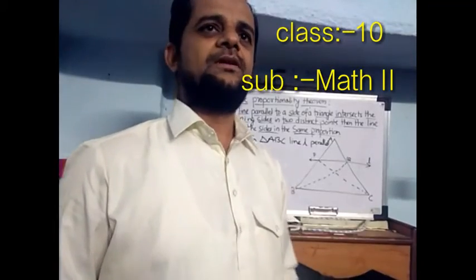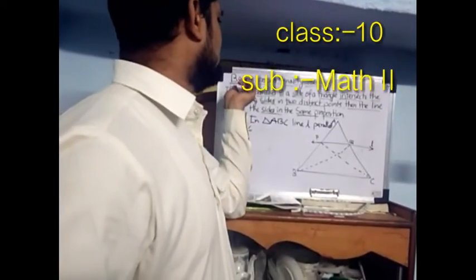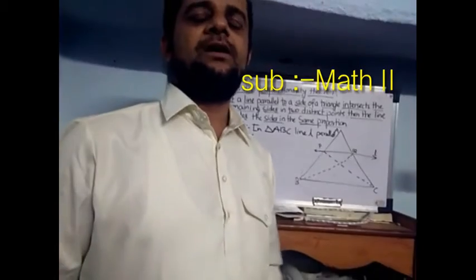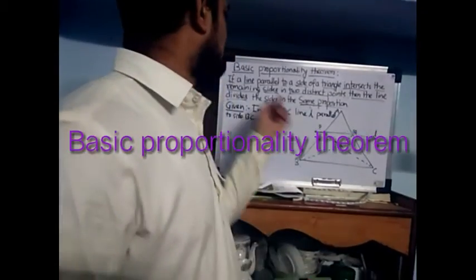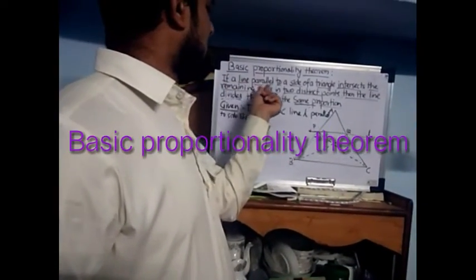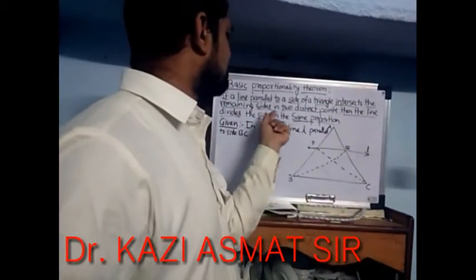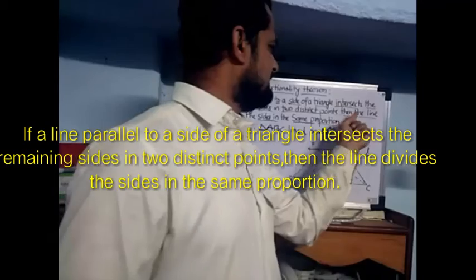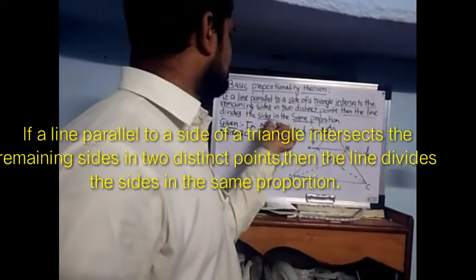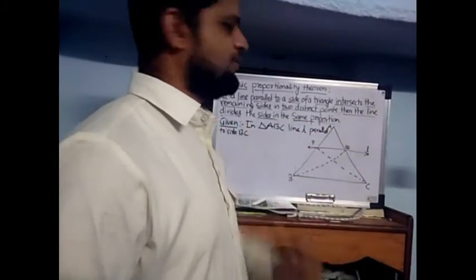Hello everybody. Today we will be learning the basic proportionality theorem. In that theorem, if a line parallel to a side of a triangle intersects the remaining two sides at two distinct points, then the line divides those sides in the same proportion.